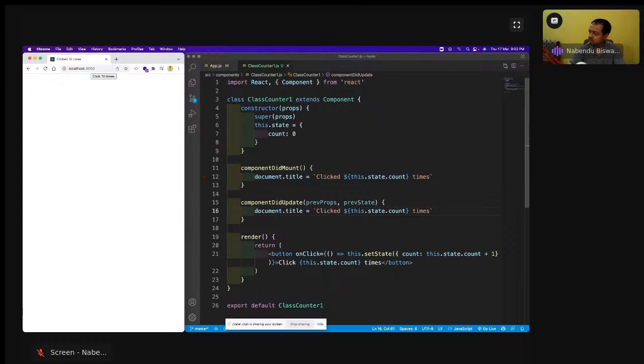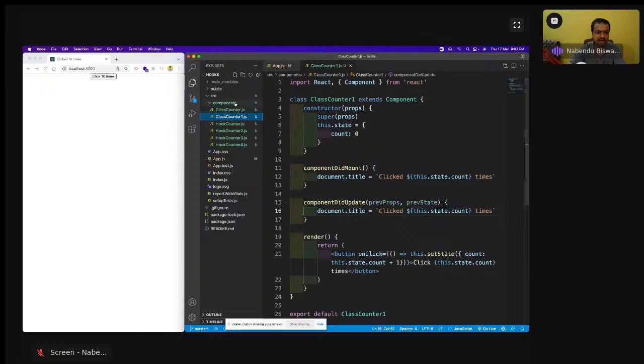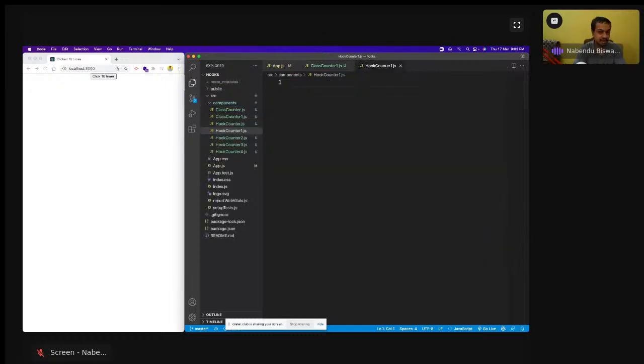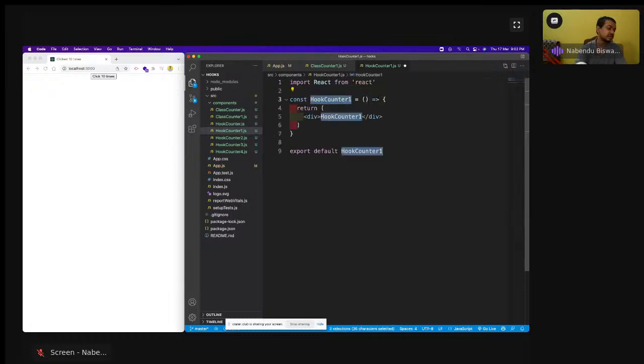Now we are going to convert it into a hook. So how to convert it into a hook? Let us do that, and let us go here and create a HookCounter1.js, and to convert it into a hook, we are going to use the useEffect hook now. Okay, so rafce, because it's a functional component.